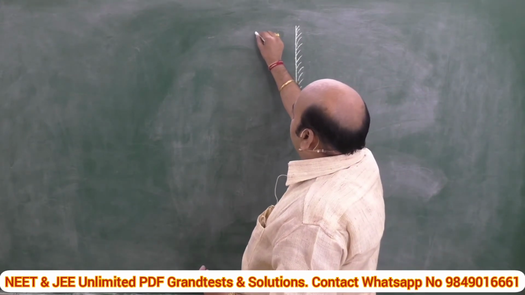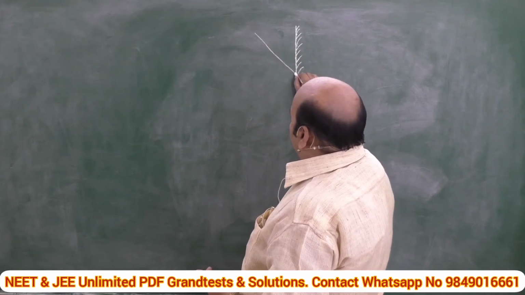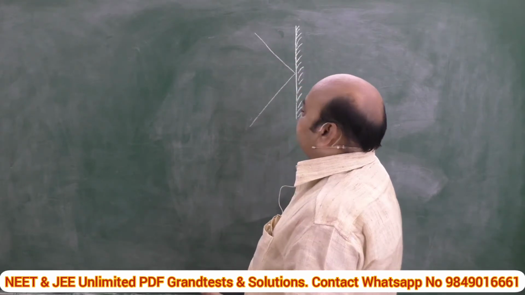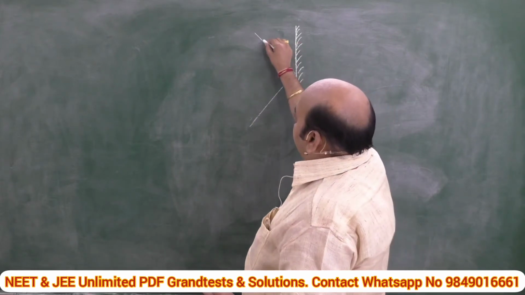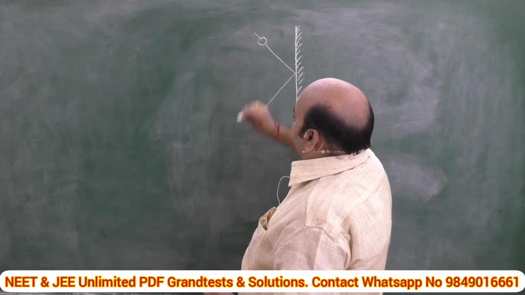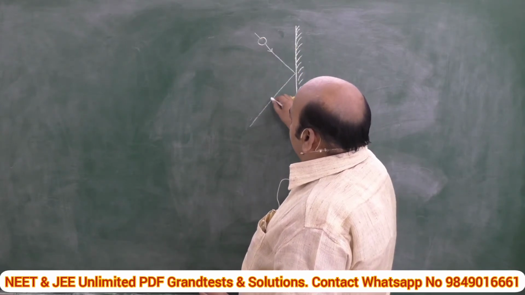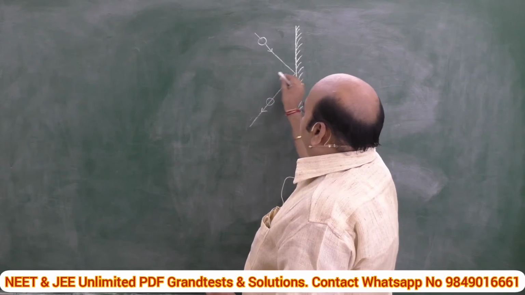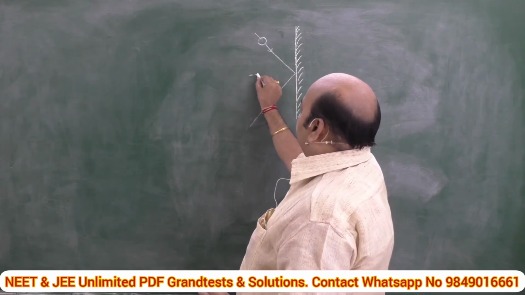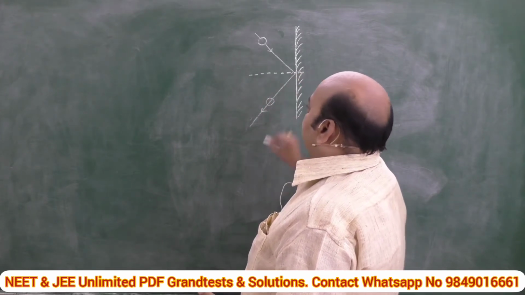Let us consider this figure. This is the line of action. Like this, the ball hits and it rebounds like this. Here is the mass m. It is moving in this direction, whereas after rebounding, it is moving in this direction. For our convenience, let us draw a normal to mark the angle of inclination.